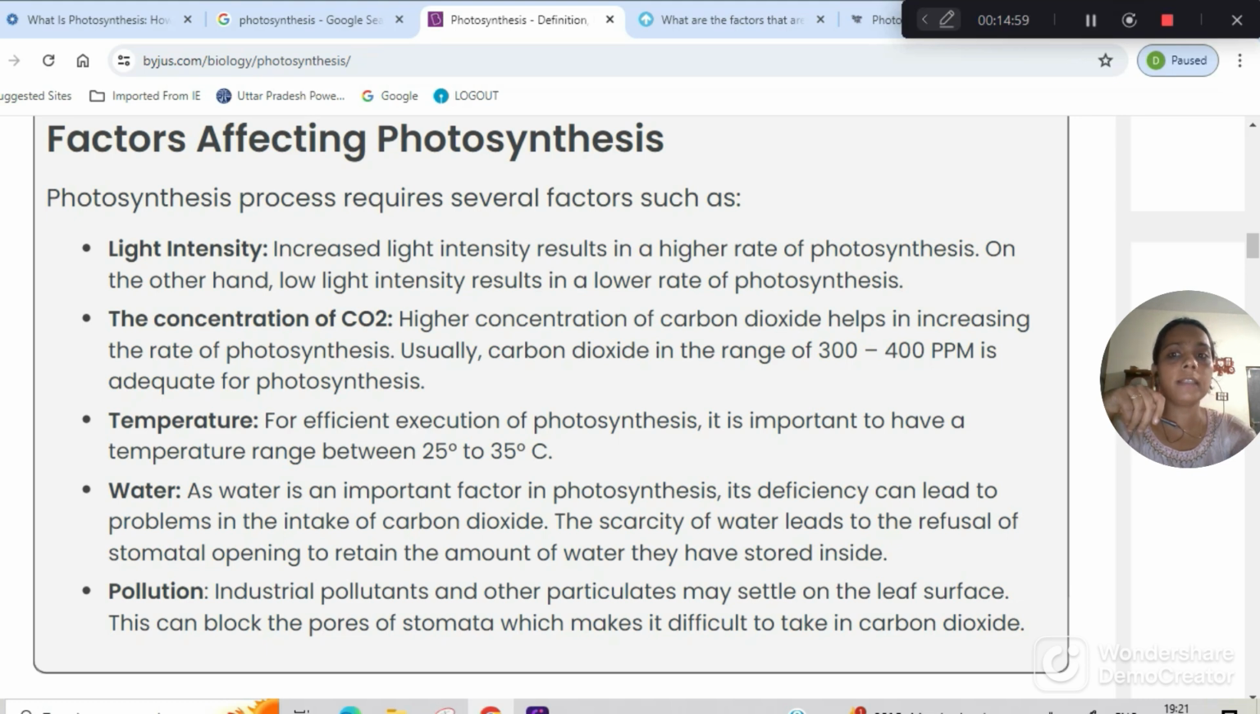So all these factors are necessary for photosynthesis. If one of the factors is not happening in a proper manner, the plant will not survive.